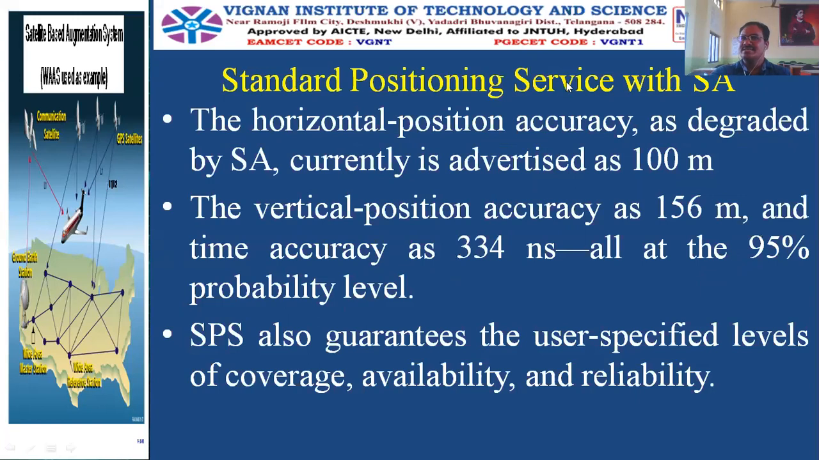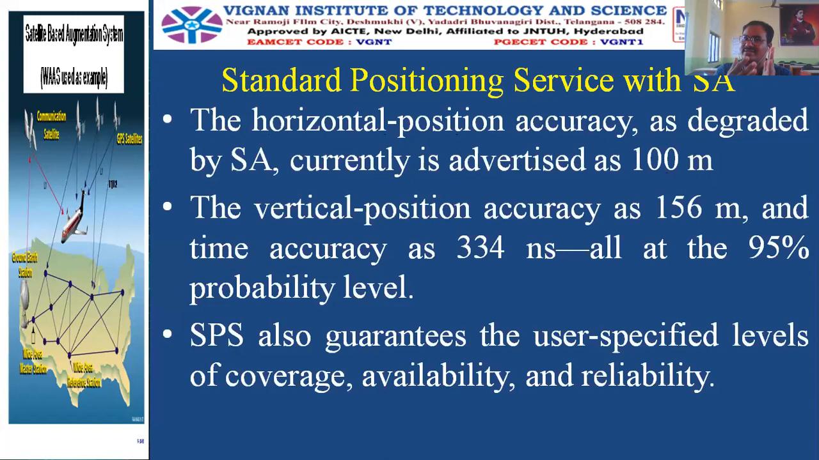And the next service is the standard positioning service with SA. So with SA means this is exclusively for military purposes. Here the horizontal position accuracy as declared by selective availability is currently advertised as 100 meters. Now this SA will derate the signal. So how much degradation is done? If it is calculated in the horizontal distance, then that error is approximately 100 meters, and vertically it is approximately 156 meters.